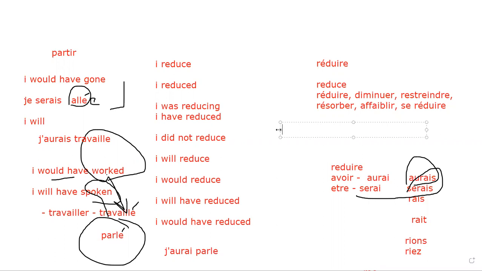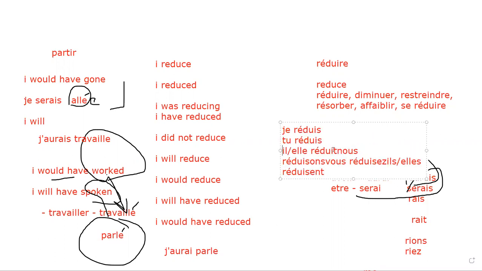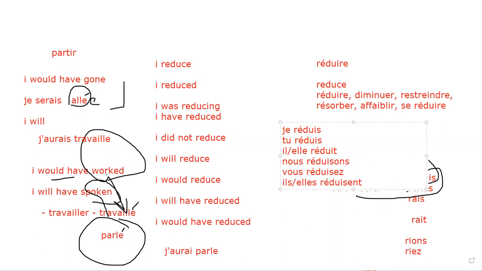So, répétez après moi, je réduis, this is my present tense. Je réduis, tu réduis, il, elle réduit, nous réduisons, vous réduisez, ils, elles réduisent. C'est clair. Répétez après moi, s'il vous plaît. Je réduis, il, elle réduit, nous réduisons, vous réduisez, ils, elles réduisent.